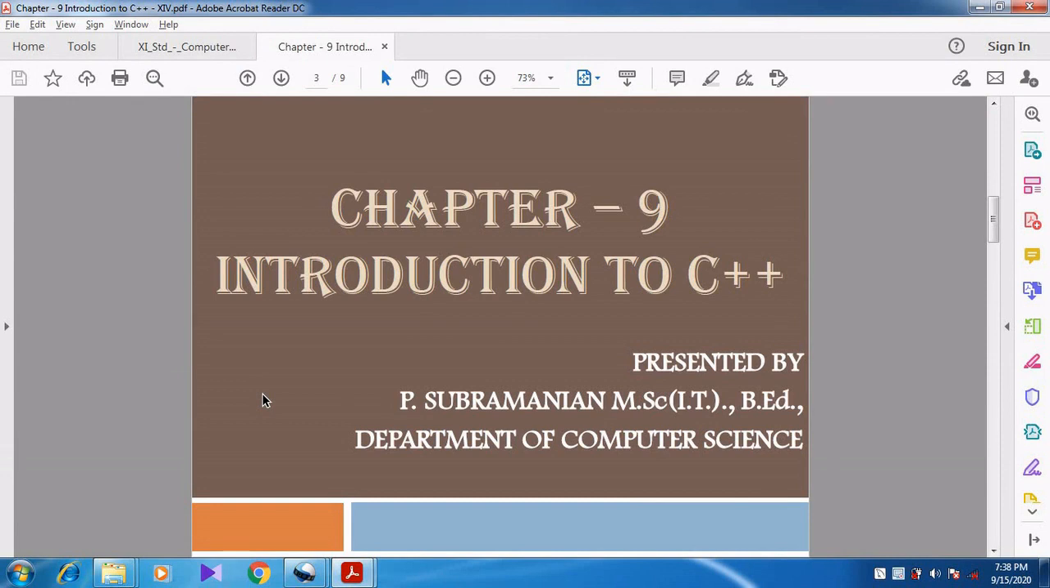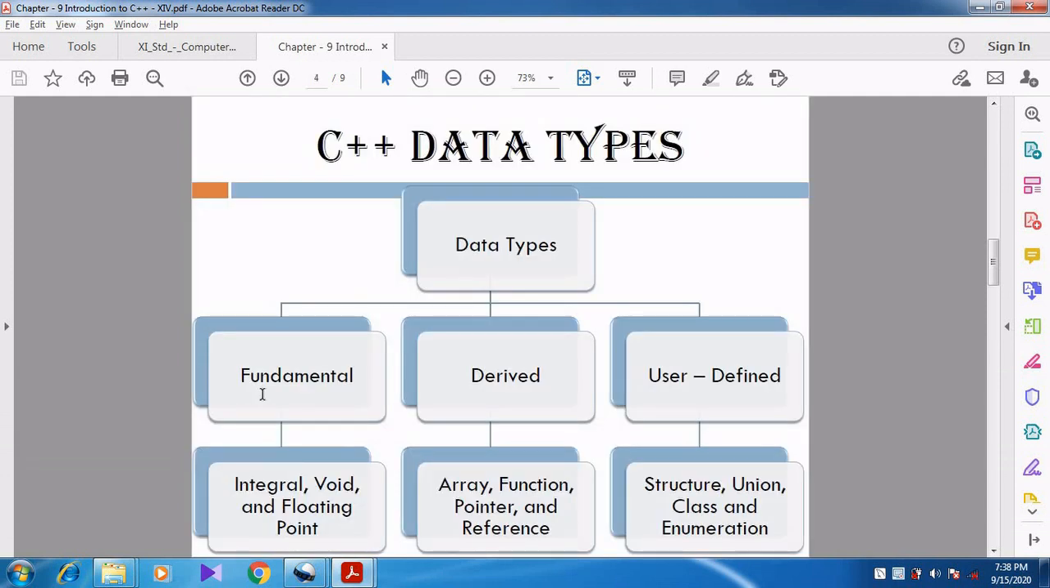So in this video we are going to discuss chapter 9, Introduction to C++. We are going to discuss the different data types in C++. Data types are classified into three types. What are they? First is the fundamental data type, next is the derived data type, and the third one is the user defined data type.